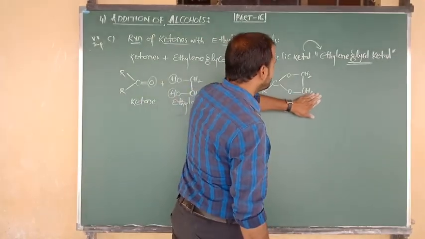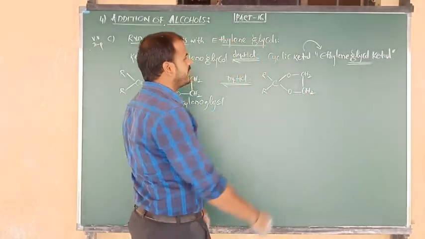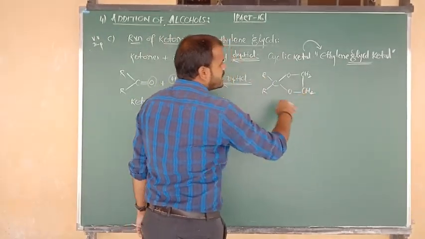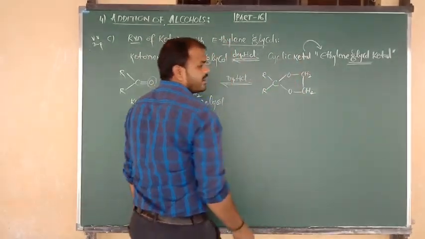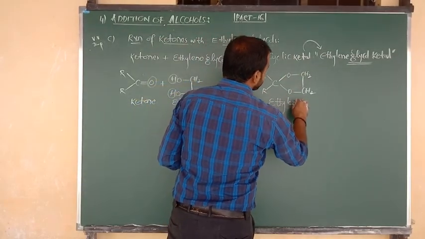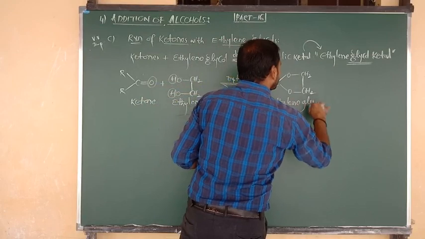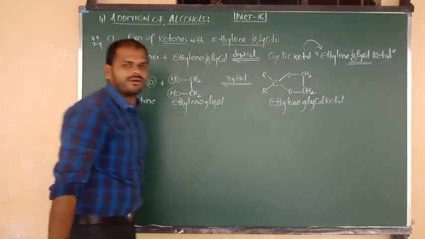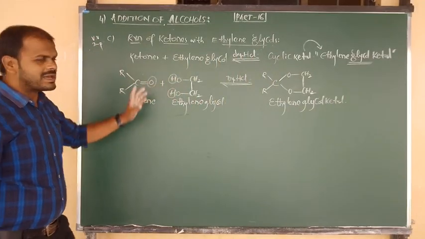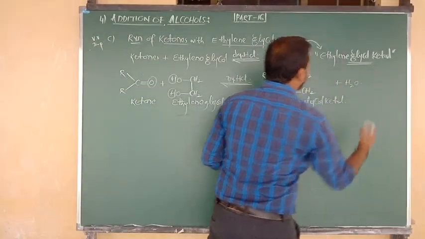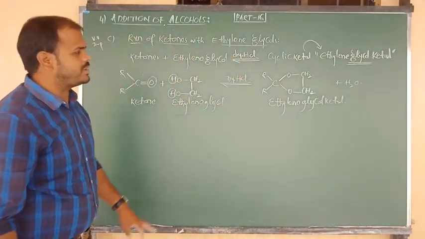So this is your cyclic 5-membered ring, and also we can say that cyclic ketal. 1, 2, 3, 4, 5. So a 5-membered cyclic ketal, and its name is called ethylene glycol ketal. Two hydrogens combine with one oxygen and are eliminated in the form of a water molecule. Like that we have to remove the product now.